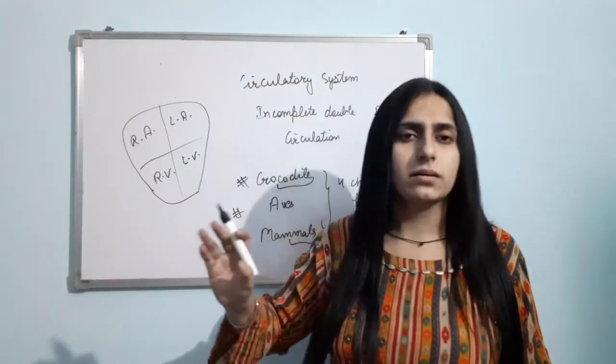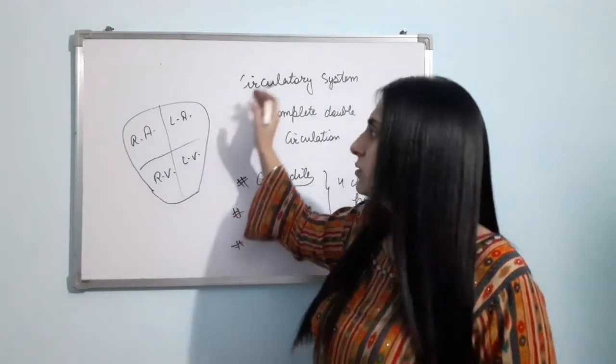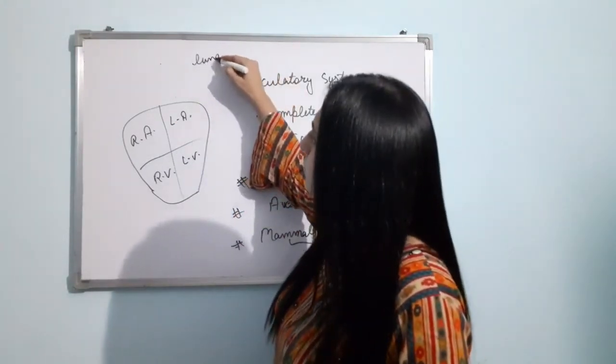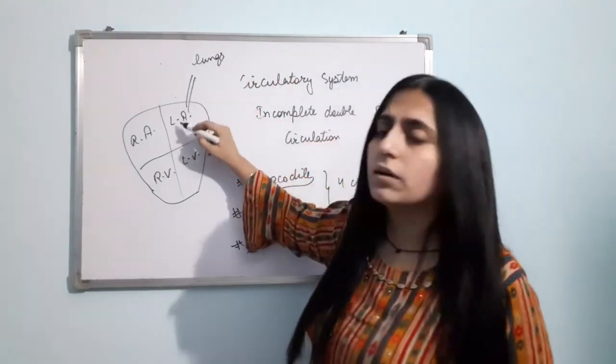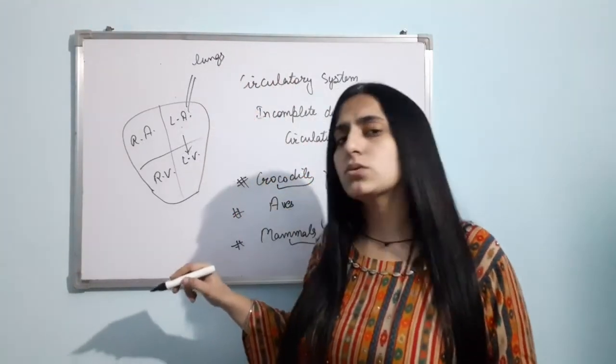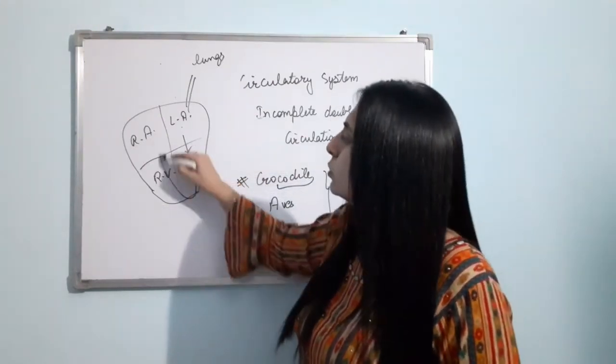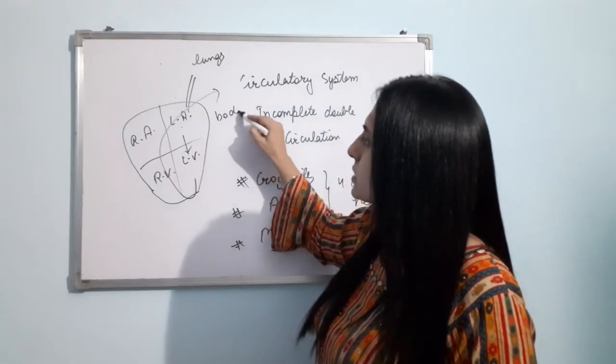There is no mixing. Suppose from the lungs, oxygenated blood will come into the left auricle. From the left auricle, it will pass to the left ventricle, and from the left ventricle, it will go to the body parts.